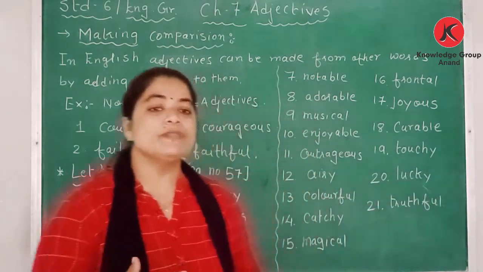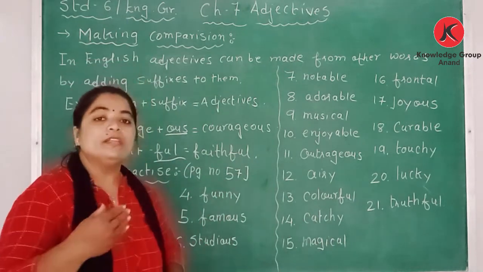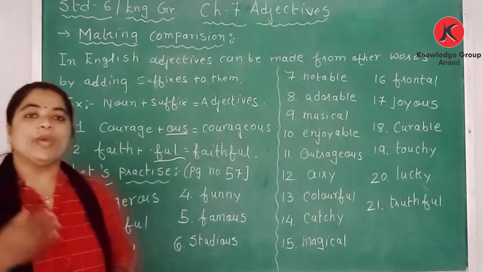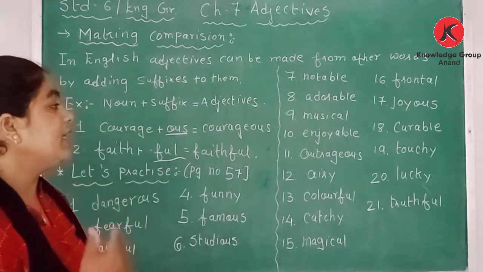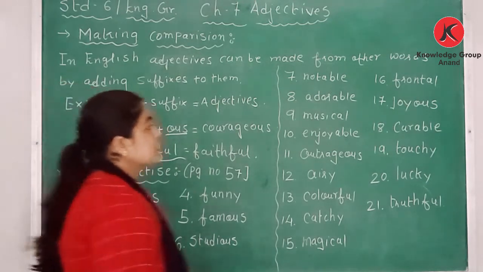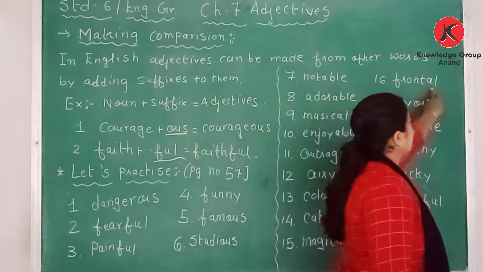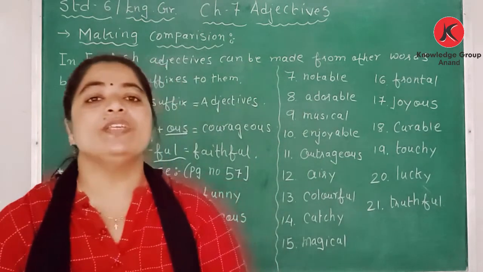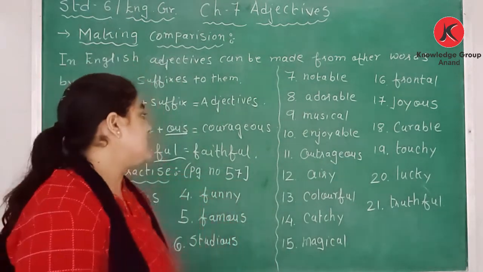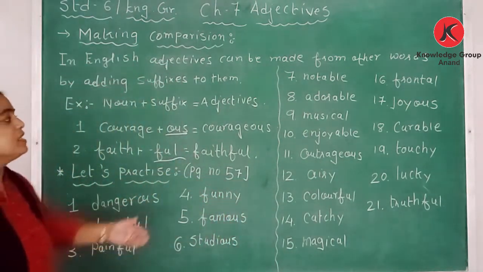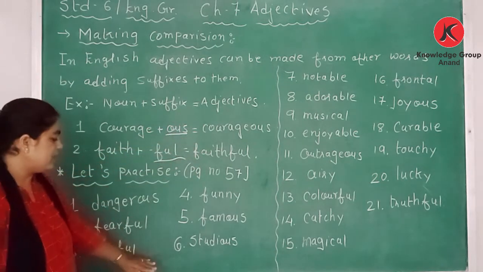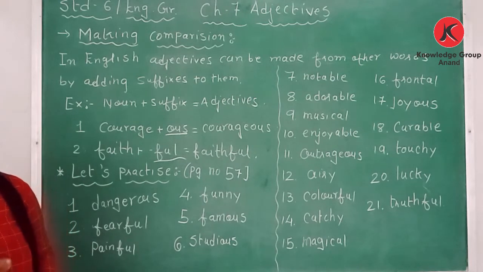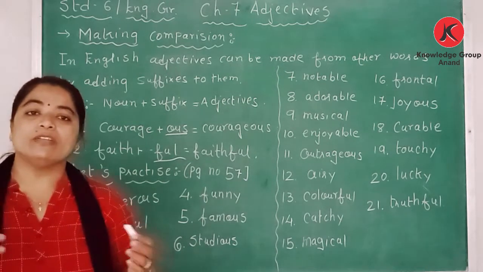So dear students, here we have added suffixes like ABLE, OUS, then Y, and in some places AL. By adding these suffixes, we have changed these 21 nouns into adjectives.